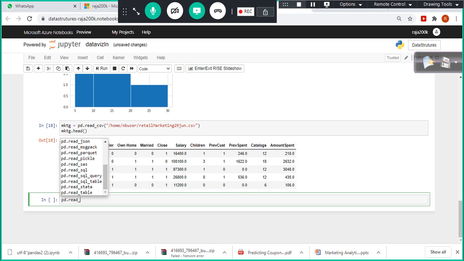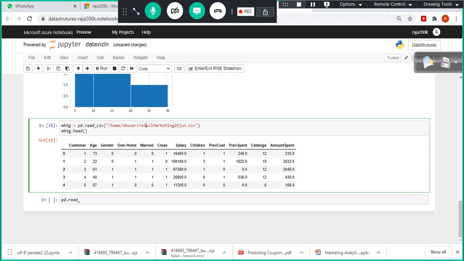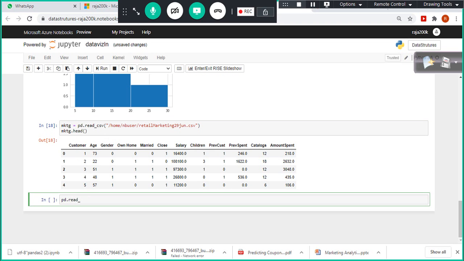Okay, Parquet. And Pickle is used for serialization. Right, and the SQL query, SQL table, read_table, and various options are available. Okay, and again, don't worry too much at this moment. How can I read the data from Hadoop file system or MongoDB? You don't worry. There are packages available as part of your Python, using which you can read those. That we will see later.